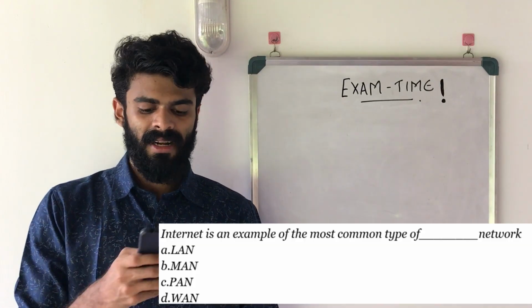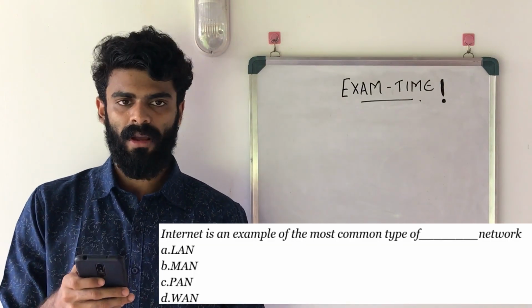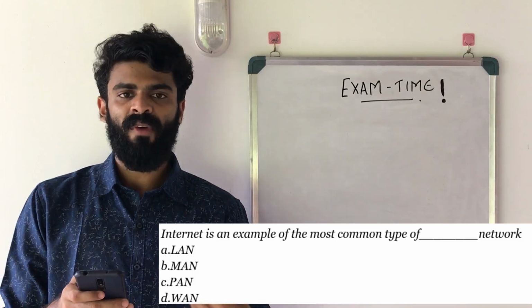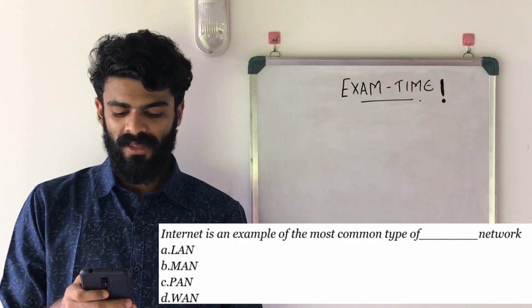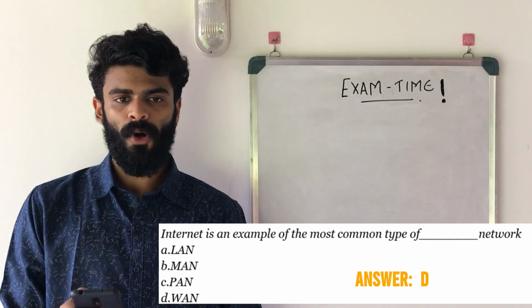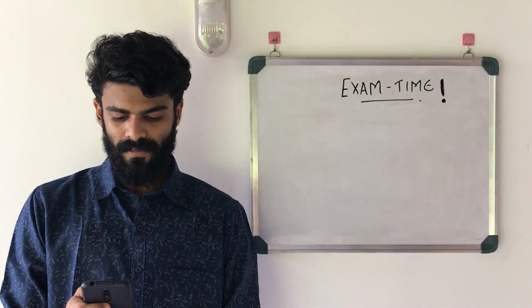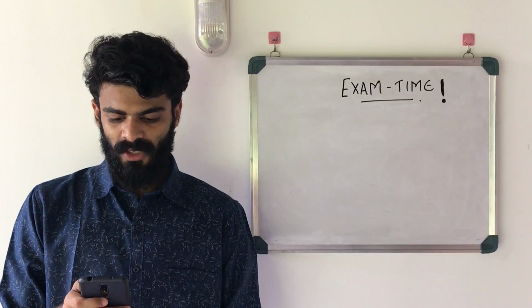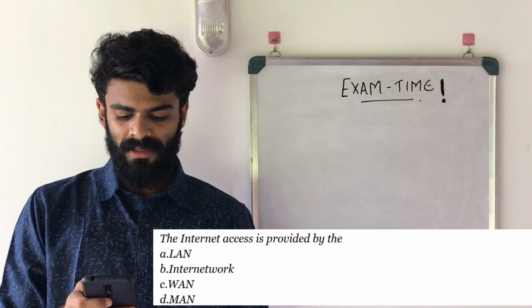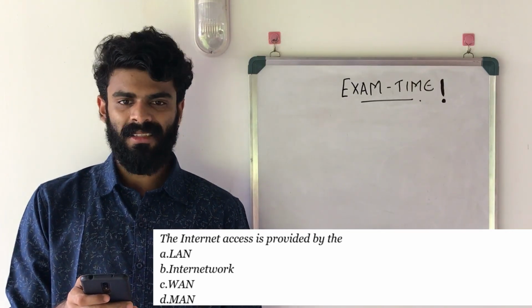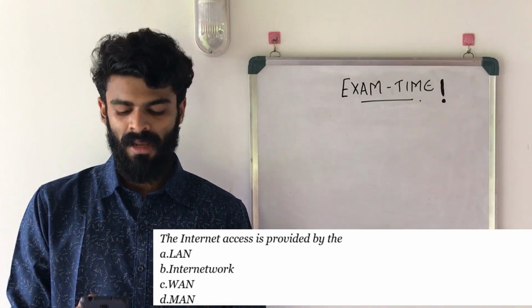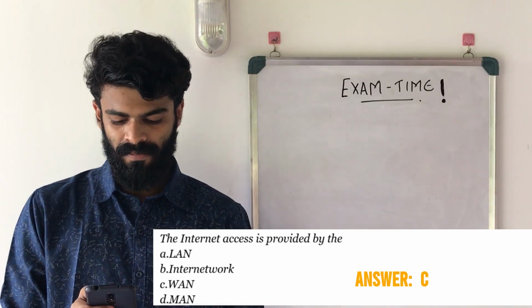So the next question is internet is an example of most common type of dash network. A, LAN, B, MAN, C, PAN, and D, WAN. It's very similar to the last question. Internet is under WAN, so we go for the option D, WAN. So moving on, the next question is internet access provided by A, LAN, B, internetwork, C, WAN, and D, MAN. A similar question modeled in a different way. Since it's associated with internet, we go for C, WAN.